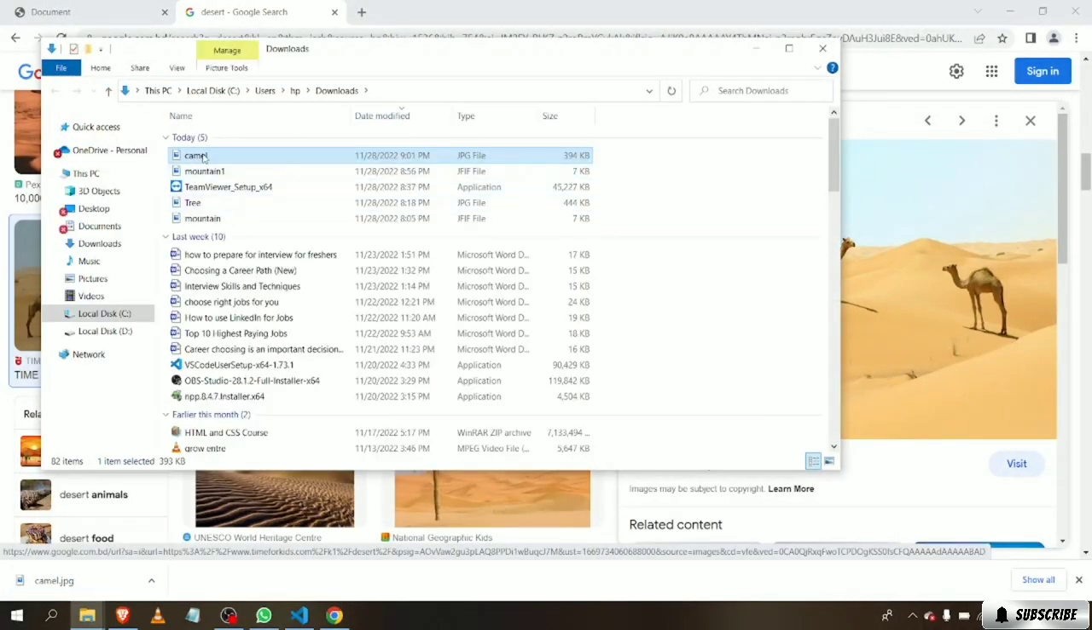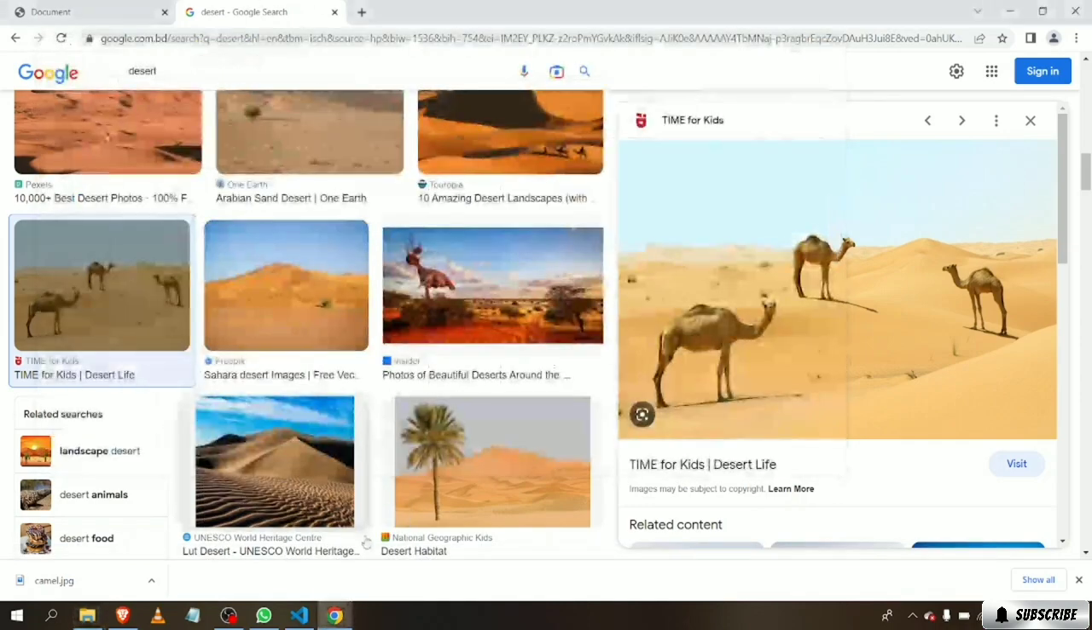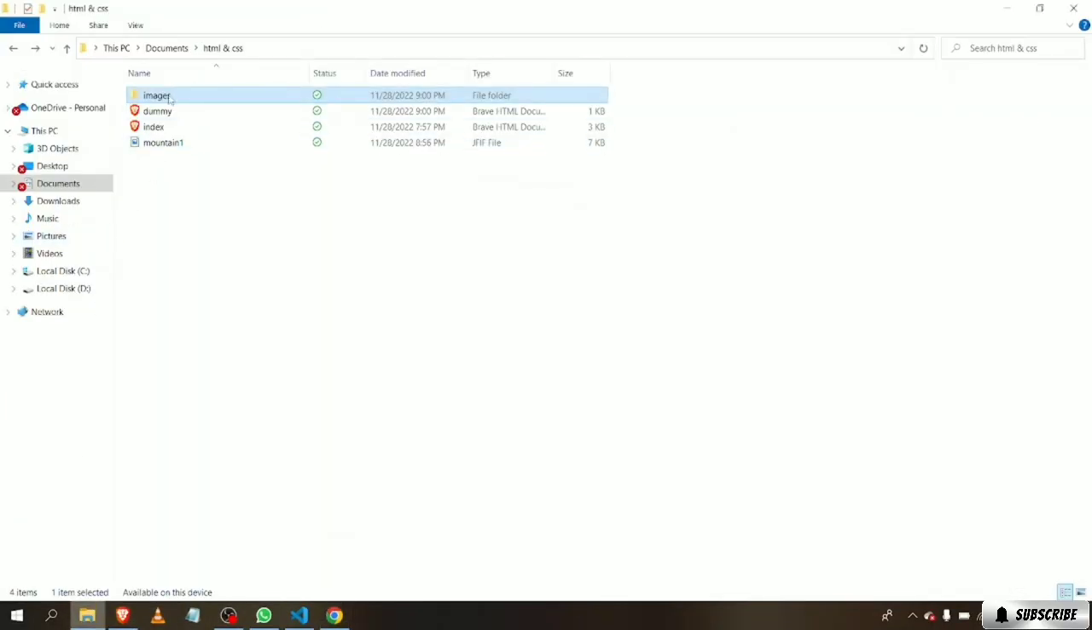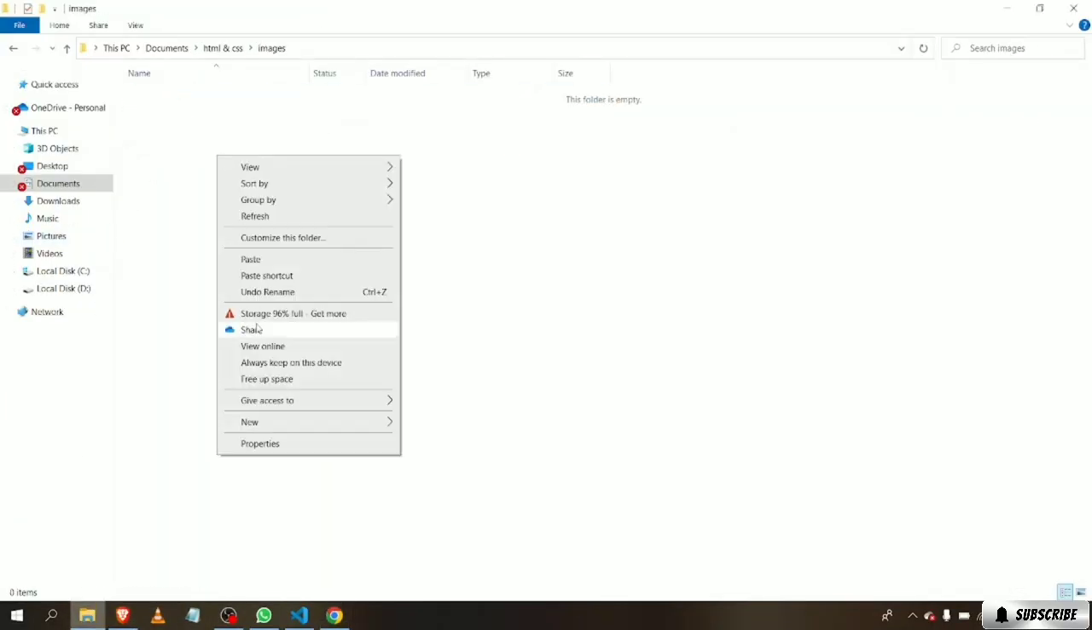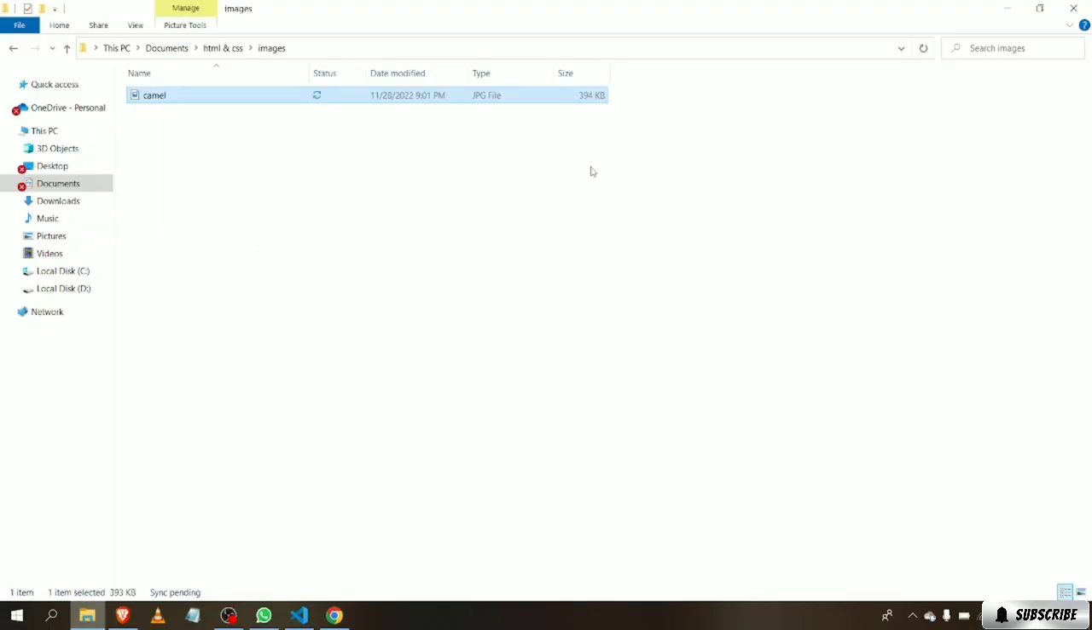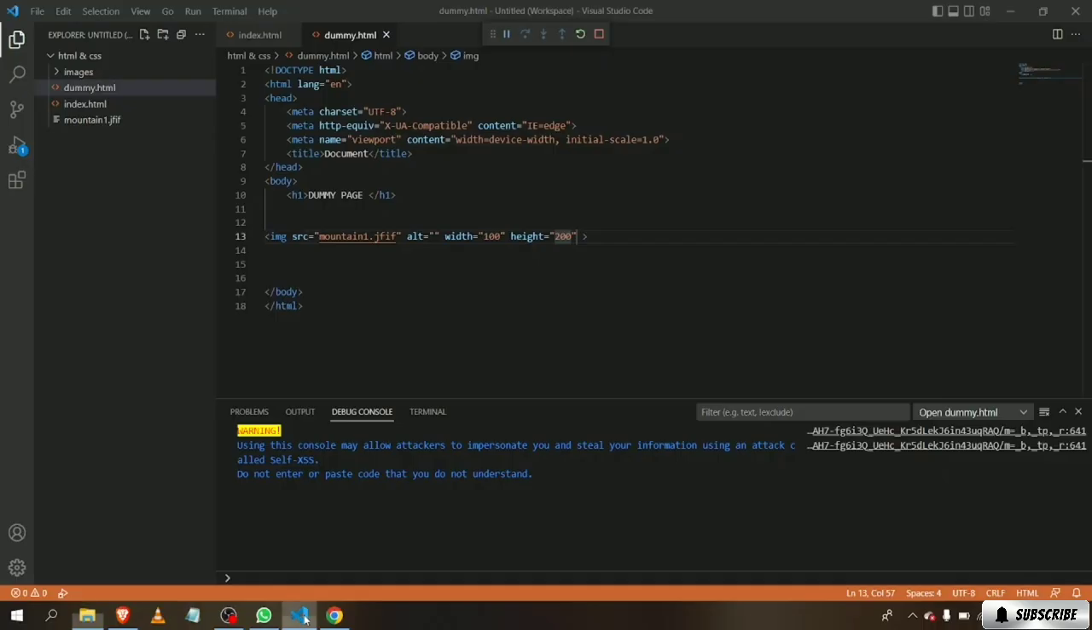Now we're just gonna take this picture, copy it, and paste it in our folder here that we created, the image folder. There you go. So what happens now is, we gotta select this picture, the camel picture, but there's a catch. You see, like the other ones here, the mountain, there's no picture here. There's just only the folder that we created.